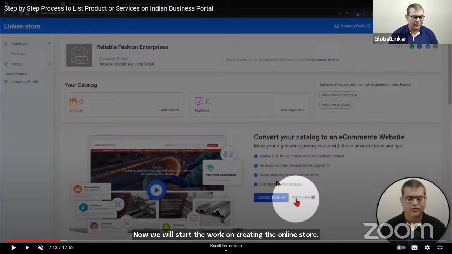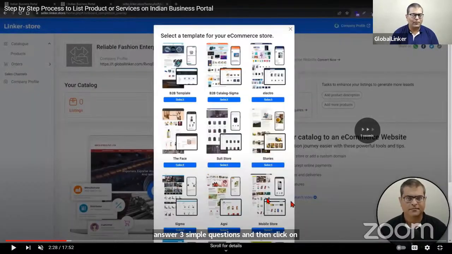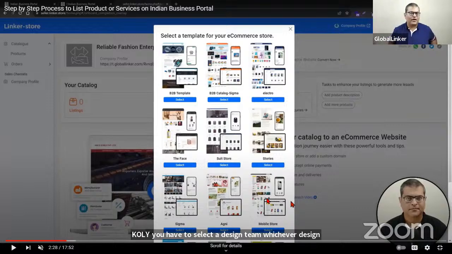The first step is to click on convert now, which you can see here is also highlighted in the video, which opens this overlay. On this overlay, you have to answer 3 simple questions and then click on next, which opens another overlay. On this overlay, you have to select a design theme, whichever design theme you like. You can select that and then move to the next step. It is a very simple step and you will hardly spend 2 seconds here.